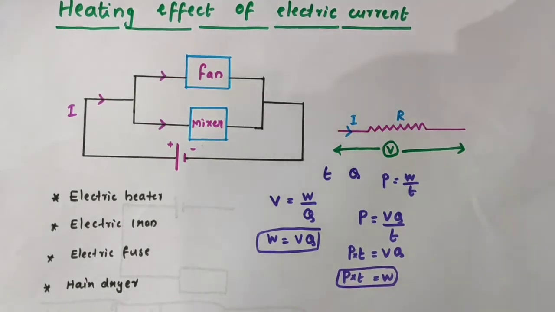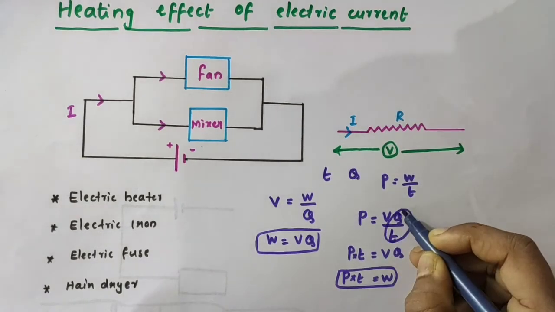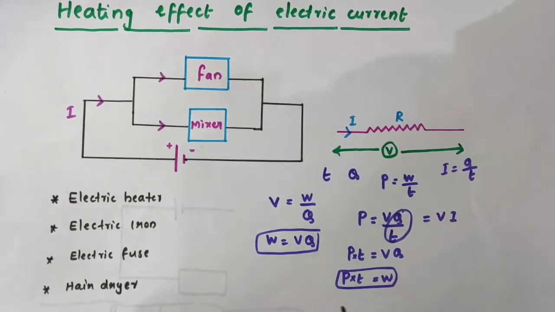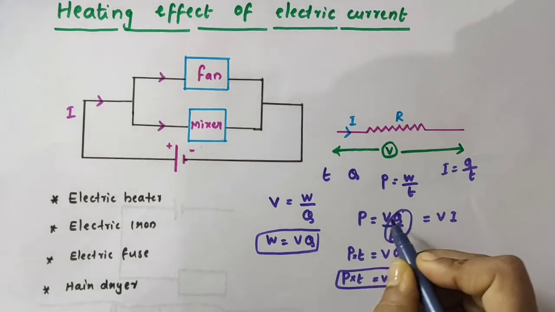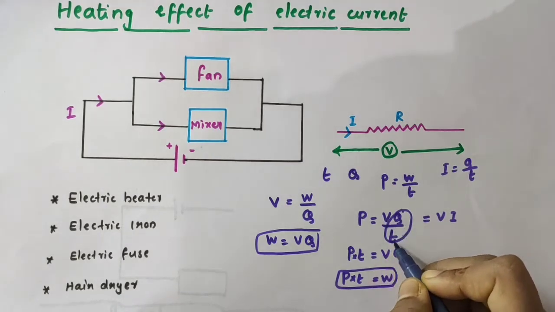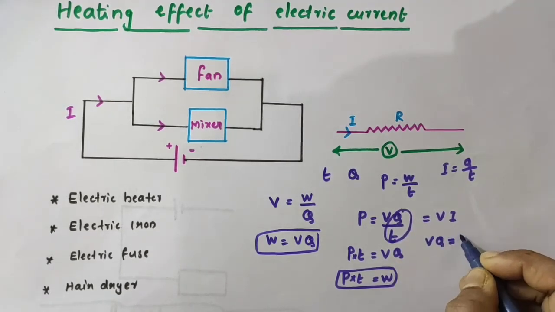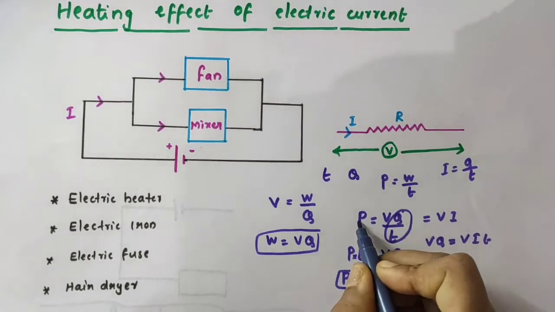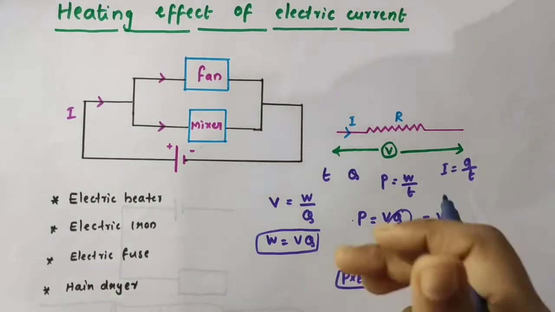Now, in the same expression P is equal to VQ divided by t, what is this Q by t? That is I. I is equal to Q by t. So we can write this expression as V into I. So VQ by t is equal to V into I. We can write P is equal to VQ by t, and we can write P is equal to VI, because all three are equal as per this equation.